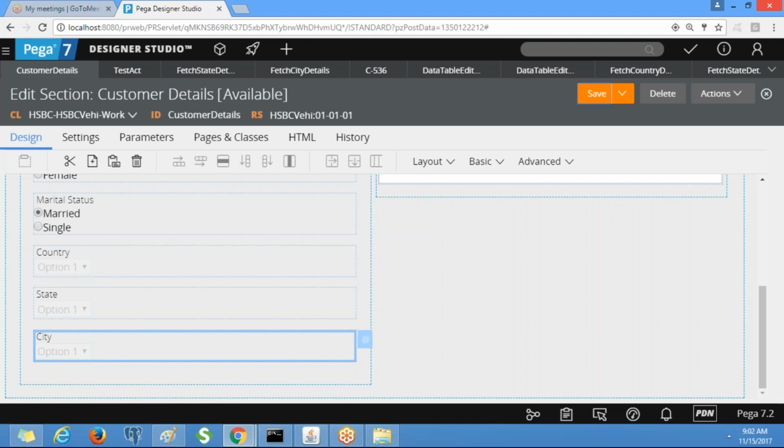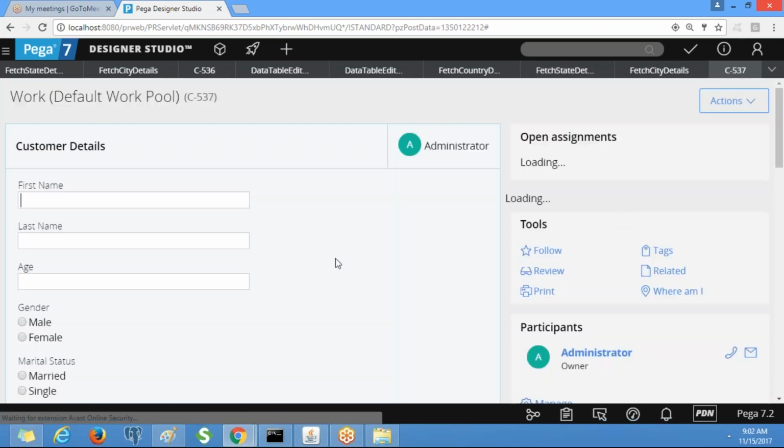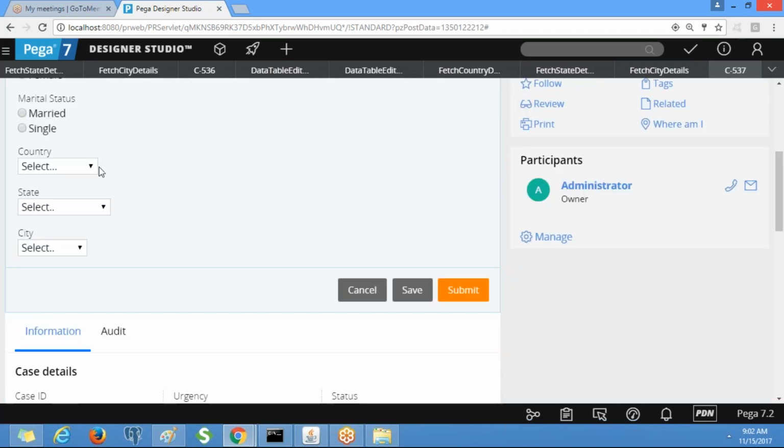Now run the flow and see the changes. See, country, India. Clear? Similarly, we can do this scenario by using a data page also. We'll be discussing data pages tomorrow. Clear, Syed?